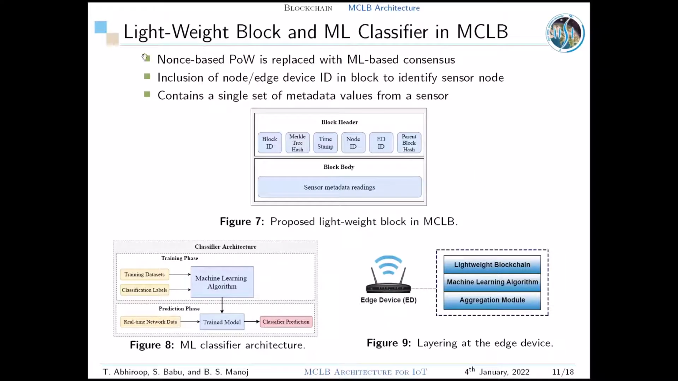So, this is our proposed lightweight block structure where the block header contains block ID, Merkle hash, timestamp, node ID for sensor identification, edge device ID for edge device identification, and a parent block hash to link to its previous block. A single set of metadata readings in the block are fed to our classifier for classification. Hence, our edge device is incorporated with an aggregation module, machine learning algorithm, and a lightweight blockchain.